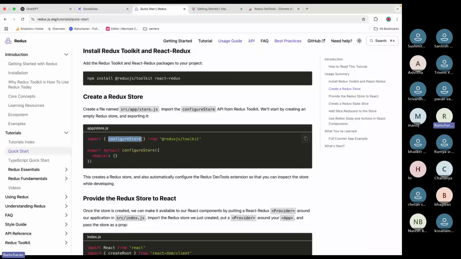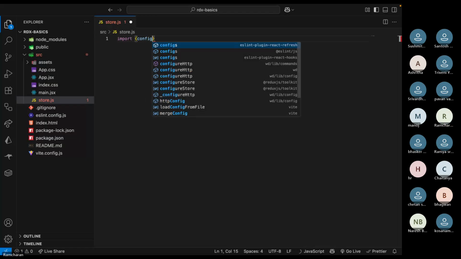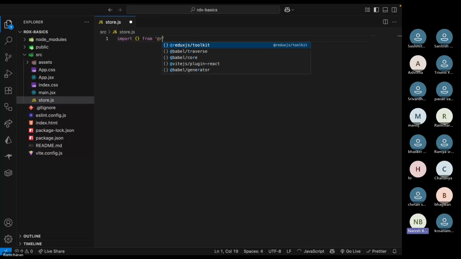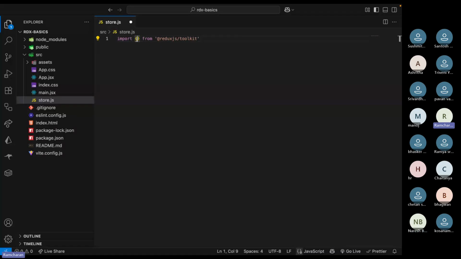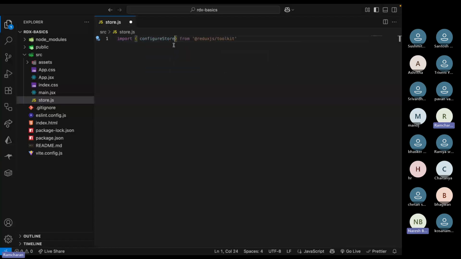So you import that configureStore. You can also do it like this. Just write import from Redux Toolkit. Inside this, you search for configureStore. So now you got this configureStore, right?